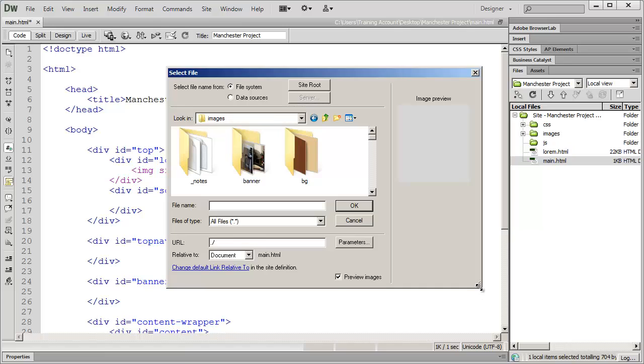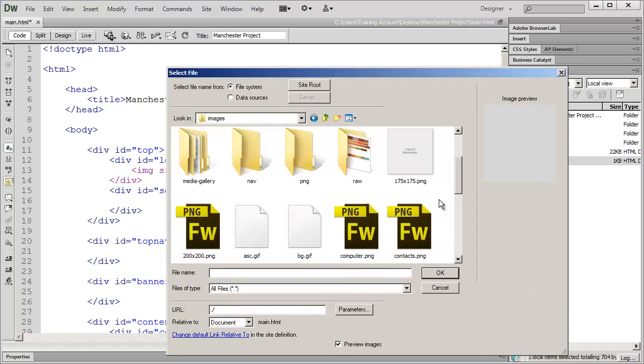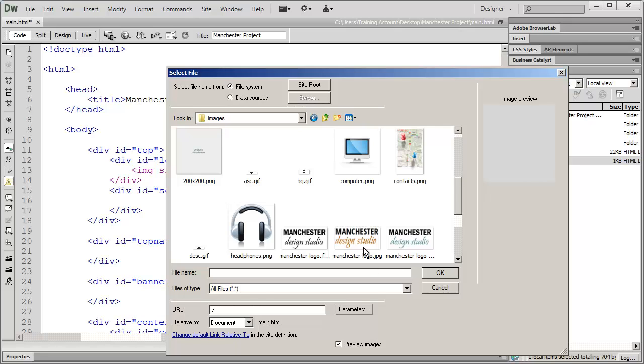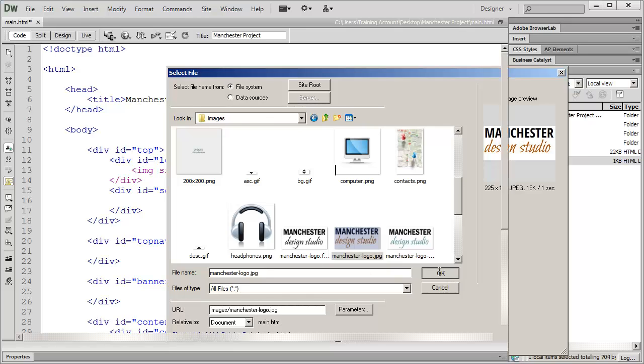And you'll see inside of the images folder the items we placed in the last video, including this Manchester Design Studio logo right here. And you can see the dimensions of that image right here. It's 225 by 108. And if you're making your own images, you just need to go into Adobe Fireworks or Photoshop or whatever program you're using to create images, and create an image that's this dimension that has the logo in it that you wish to use. So I'm going to select that and then click OK.